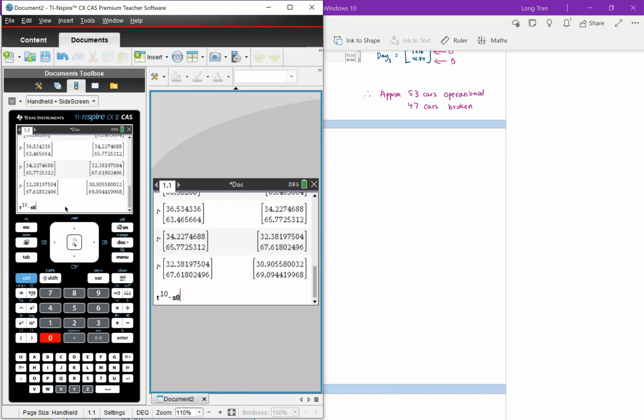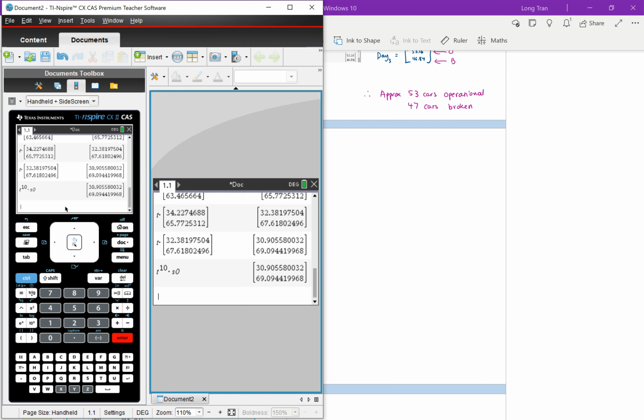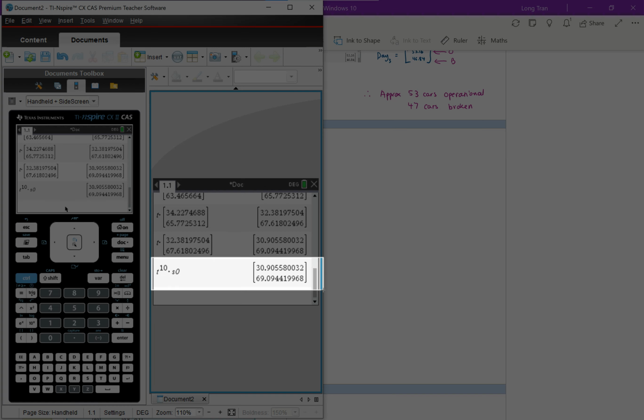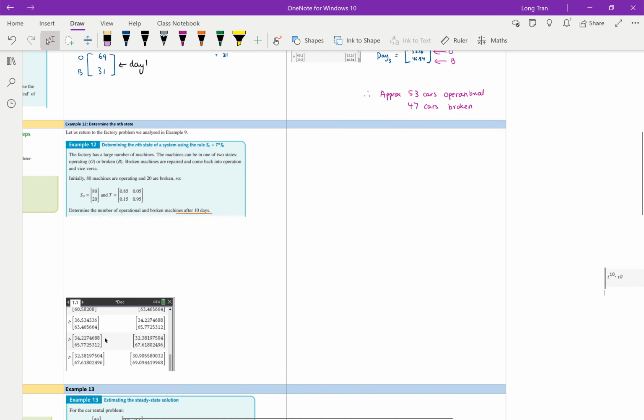Let's see if it comes out the same. Can you see there, both answers are exactly the same, and I didn't have to go through it recursively to get there. So that's the point of the second part of the exercise: you can shortcut this.